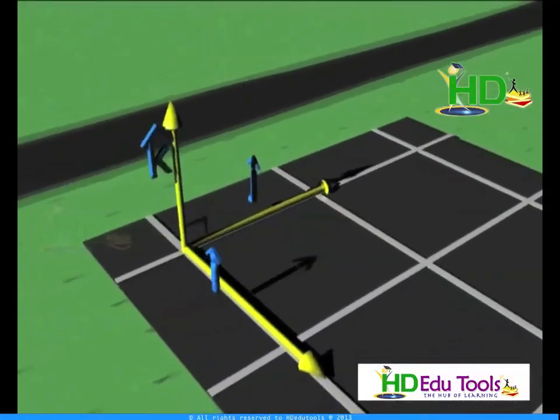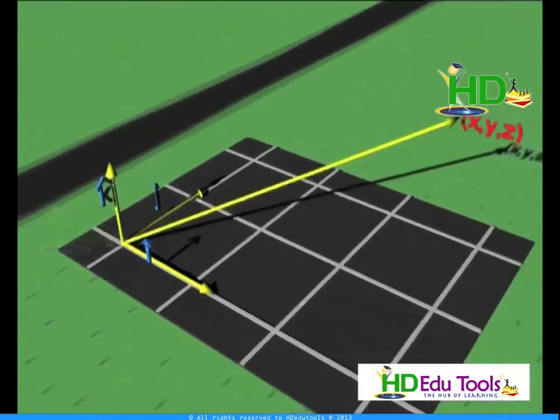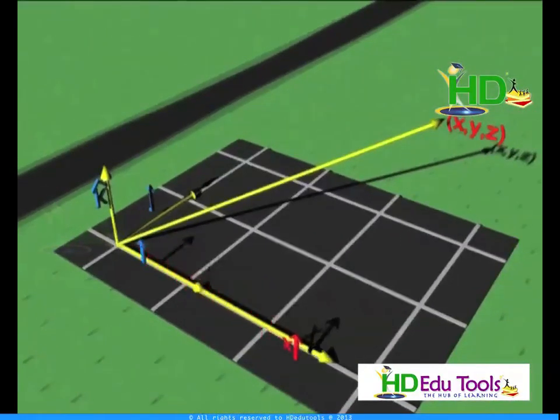This is the magnitude of this vector. That means in general I can say, suppose if I take any point P(x, y) in 2 dimensions, the position vector related to this is OP equivalent to xi plus yj. This is the position vector. Similarly, suppose if I take in 3-dimensional space P(x, y, z) is a point, then the position vector related to this is xi plus yj plus zk, as you are seeing in the figure.